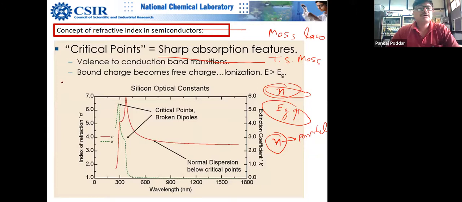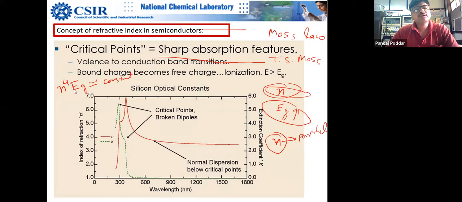So coming back to Moss's law, Moss said that n to the power 4 times Eg is constant. Please look at this Moss law, if any of you are interested. There is no physical basis for that.